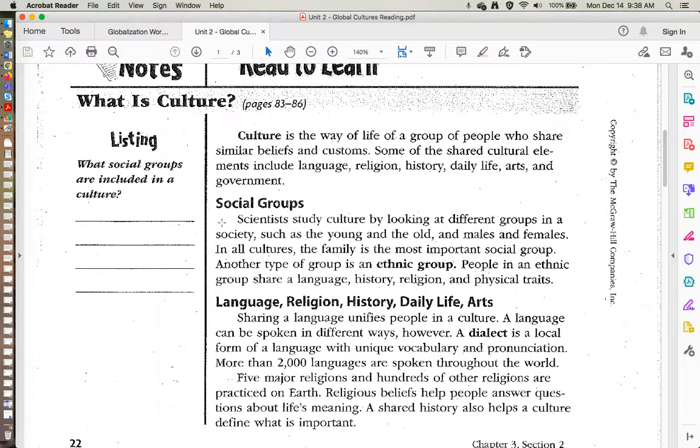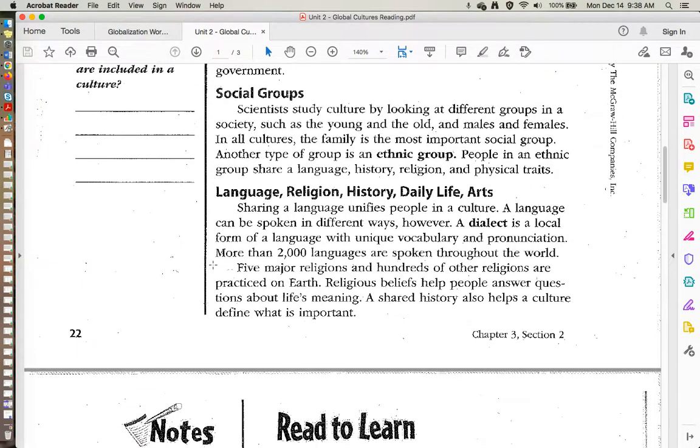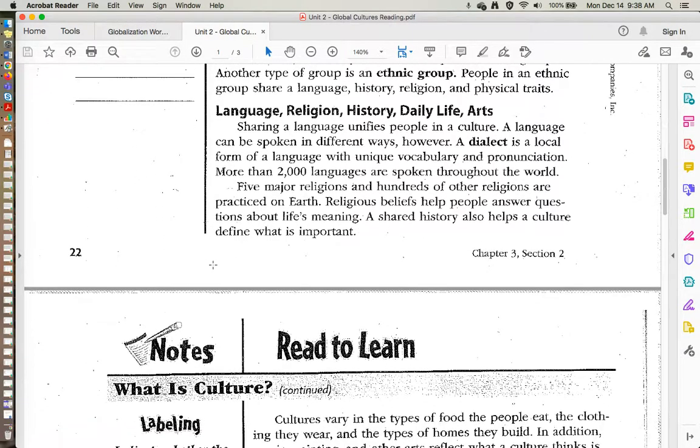Social groups. Scientists study culture by looking at different groups in society, such as the young and the old, males and females. In all cultures, a family is the most important social group. Another type of group is an ethnic group. People in an ethnic group share language, history, religion, and physical traits. And like we said, it's not always physical traits. Language, religion, history, daily life, and arts.